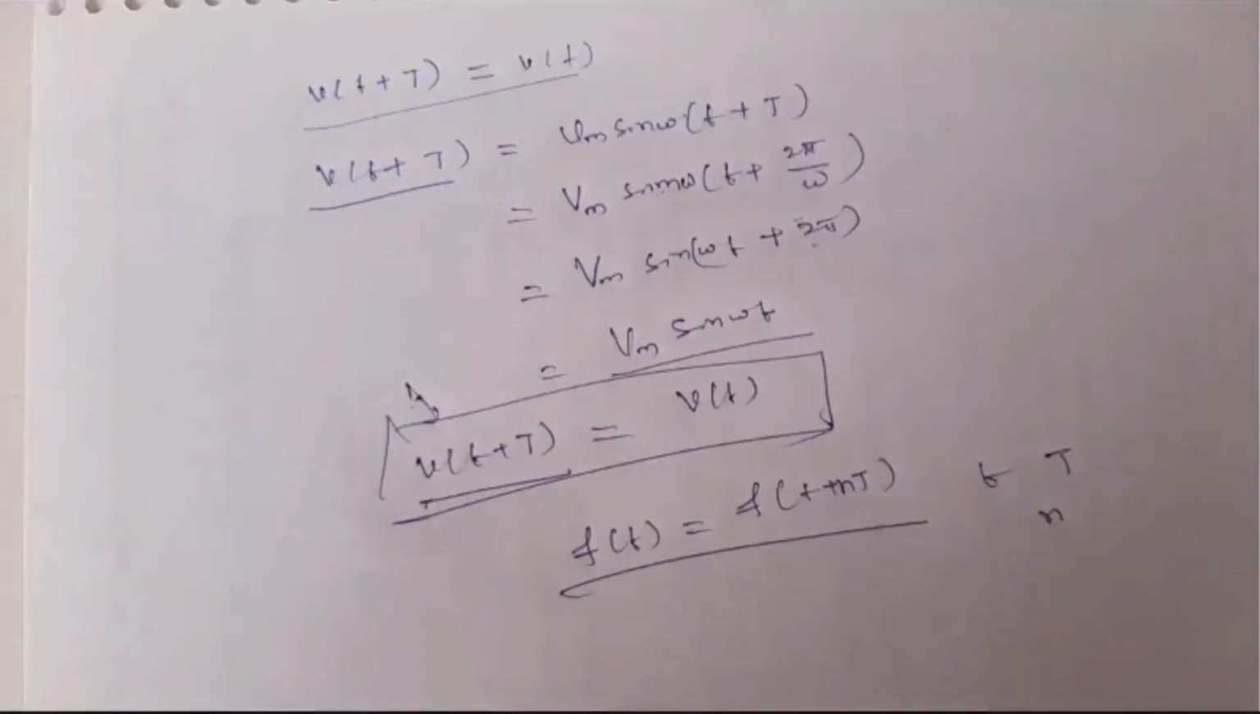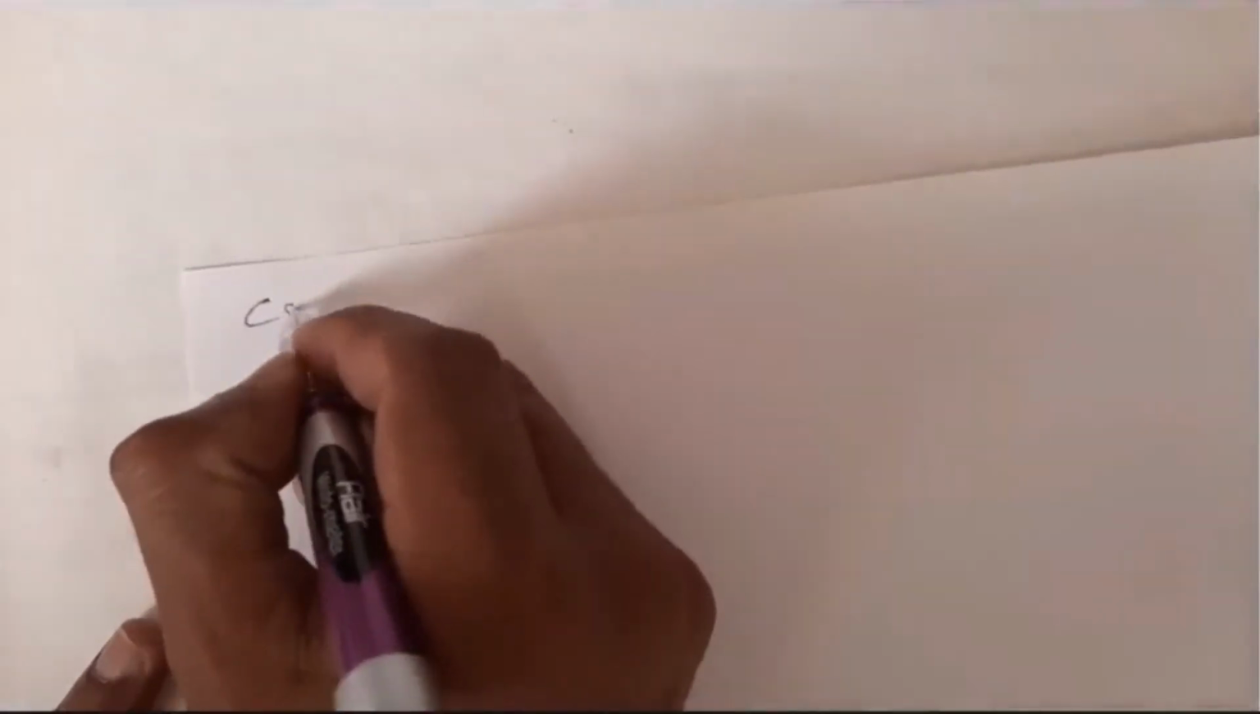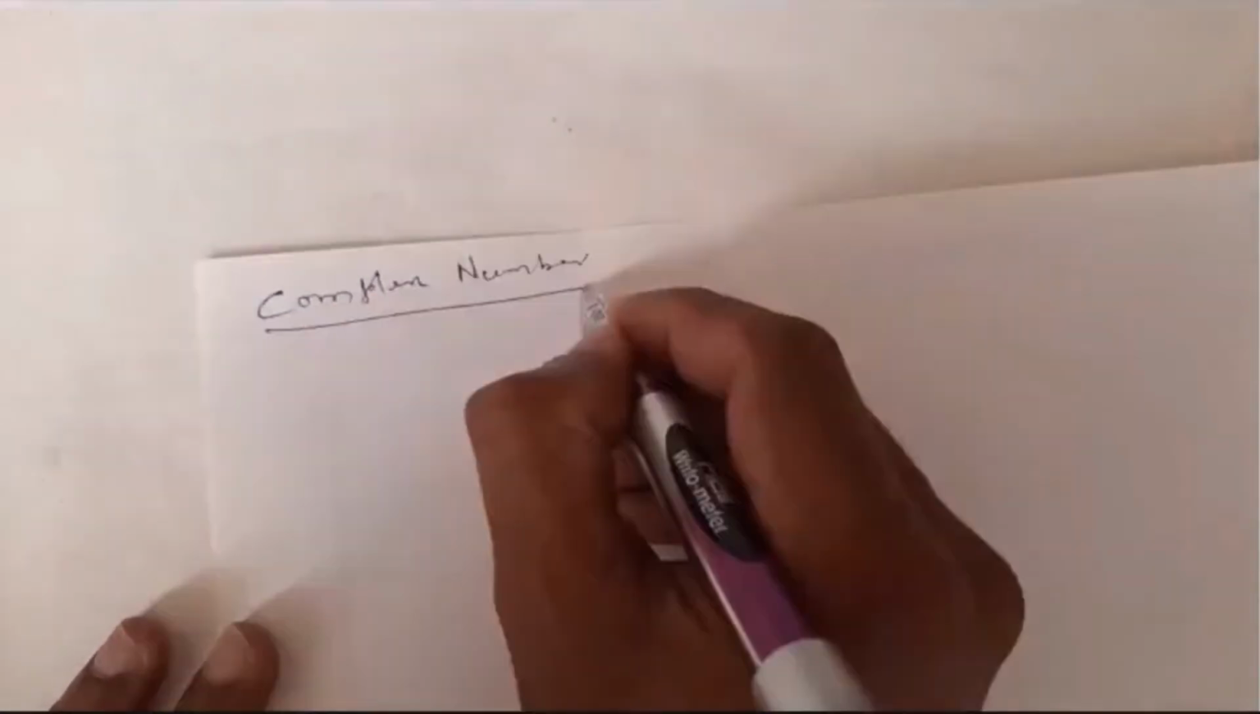And when I say an AC circuit, we have to work with complex numbers. I hope all of you are aware of complex numbers. Still, I'm going to revise a little bit about complex numbers, because when it comes to AC circuits, we should work with complex numbers.